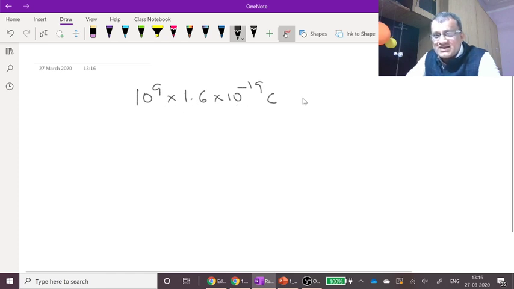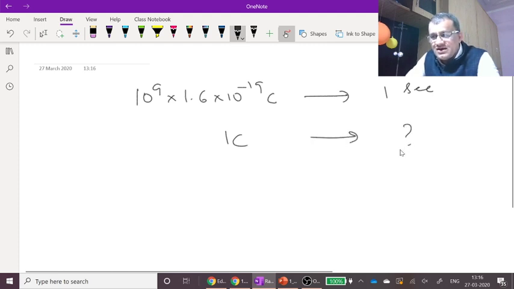So this much charge takes 1 second. So the question is, 1 coulomb will come in how many seconds? Remember that if for 15 rupees you get 10 bananas, then for 30 rupees or 45 rupees, how many bananas will you get? That kind of question. This much charge in 1 second, so this much charge in how many seconds? I'm quite sure you will be able to do that.